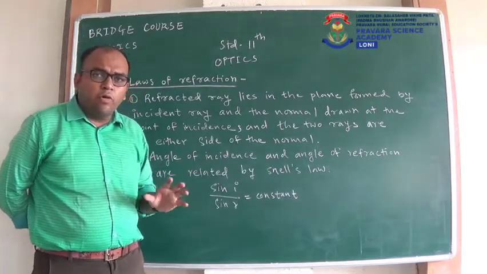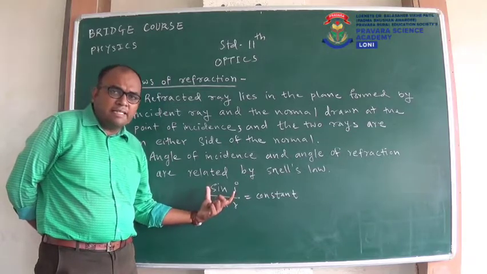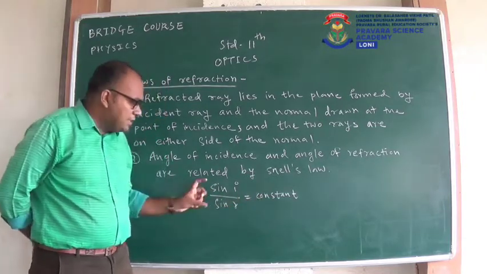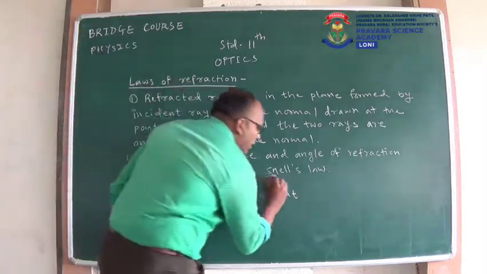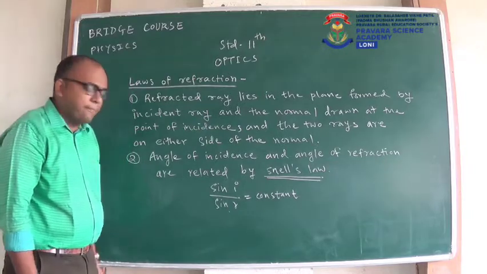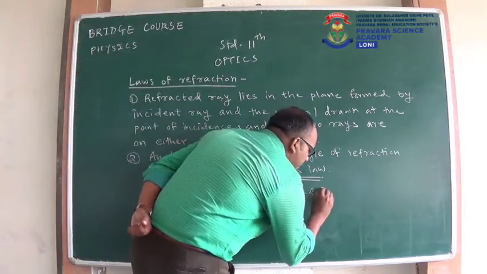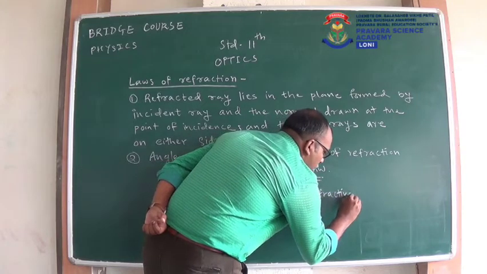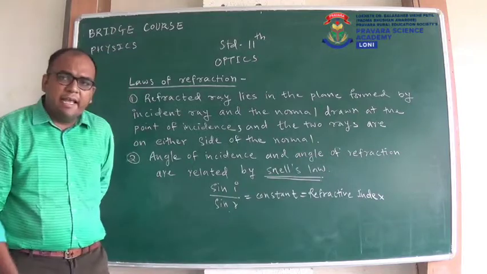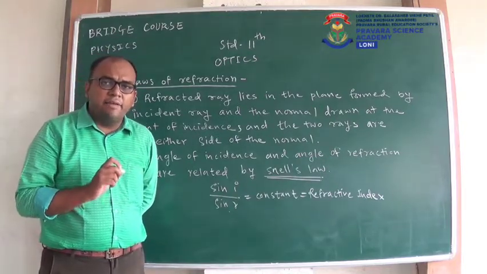What is Snell's law? We know Snell's law is the ratio of sine of angle of incidence and sine of angle of refraction is constant. So this we call as Snell's law. Snell's law is sine I upon sine R is equal to constant. And what is this constant? We call this constant as refractive index. So sine I upon sine R is equal to constant, and that constant is refractive index.